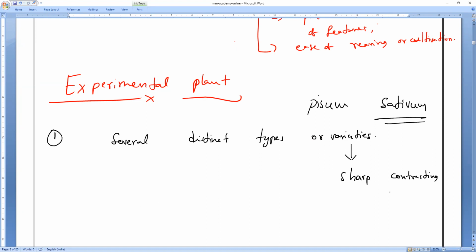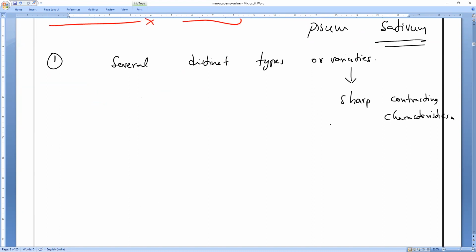They are not similar, like 50-50 or 75-25, but completely contrasting characteristics. We can see such variations in color and shape, for example, the color and shape of seeds. So we can see very sharp, noticeable contrasting characteristics in the pea plants.